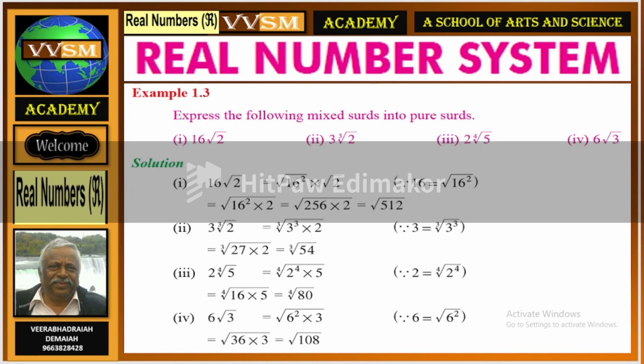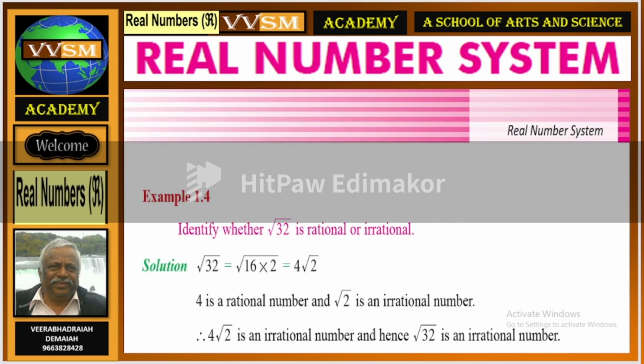Express the following mixed surds into pure surds. Examples have been given. Please work out the sums using the given data. Identify whether root 32 is rational or irrational. Root 32 can be written as root of 16 into 2.